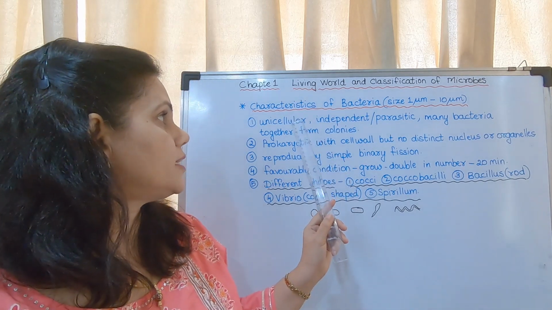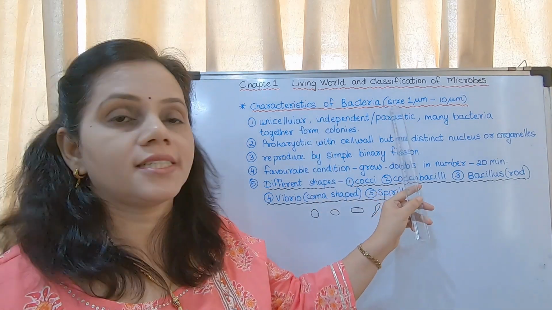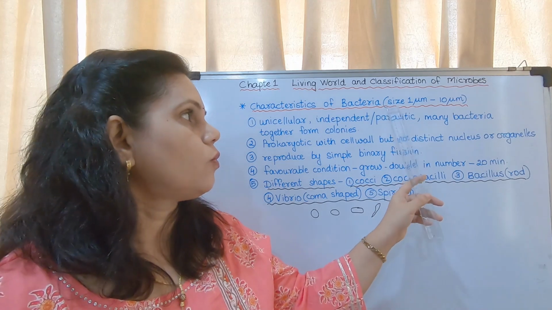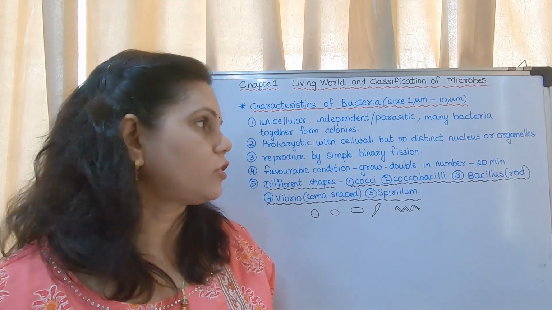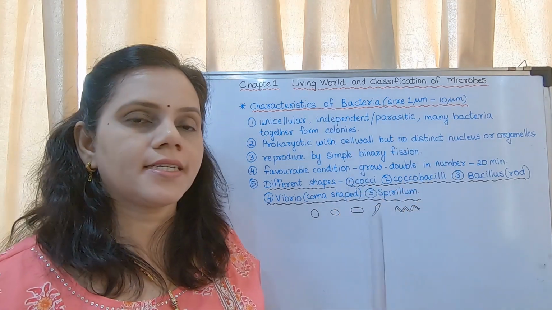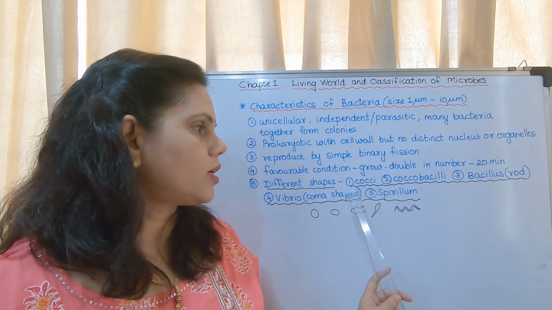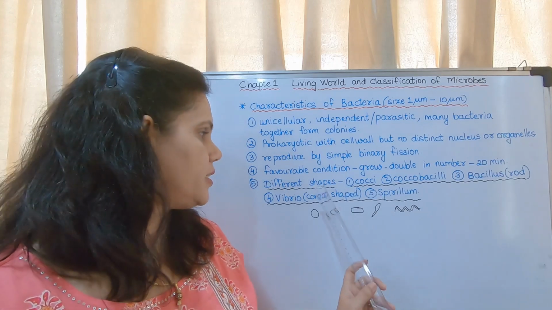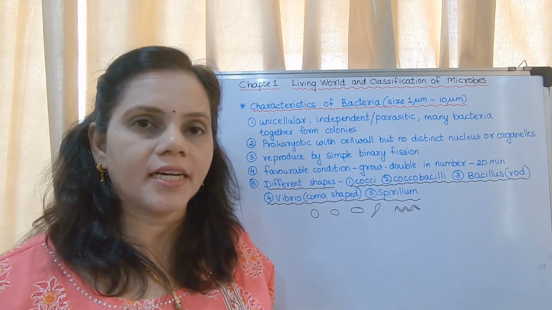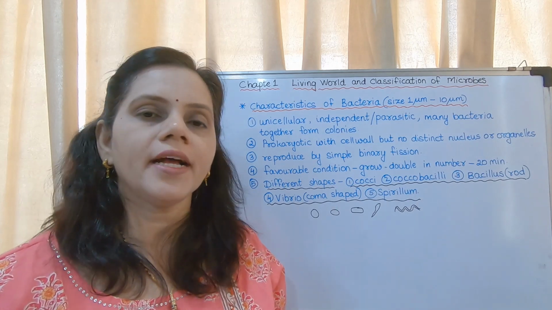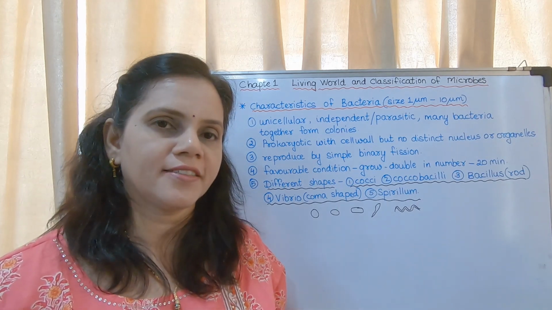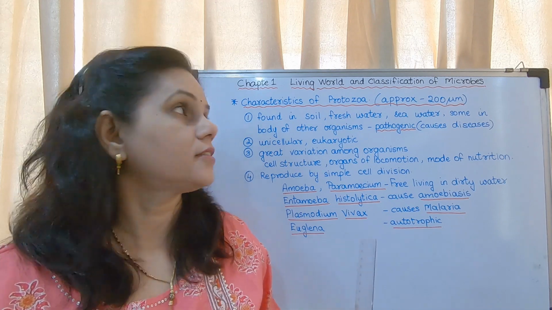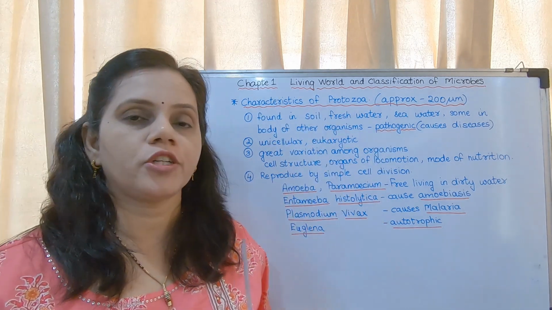What is the size of bacteria? 1 micrometer to 10 micrometer. What are the characteristics? These are the characteristics. What are the different shapes of bacteria? This many questions could be asked. Okay, you may write. So this is the next topic, that is characteristics of protozoa.